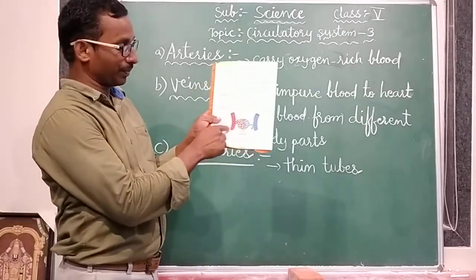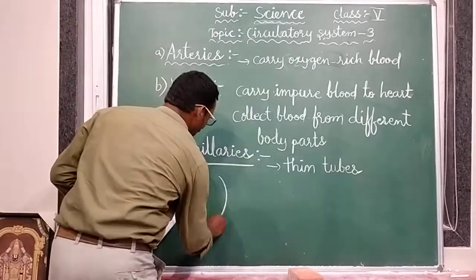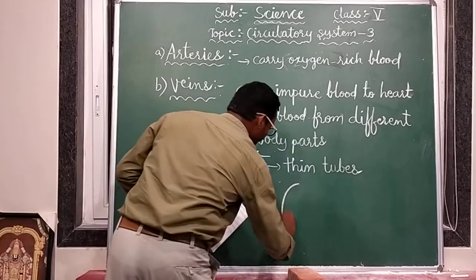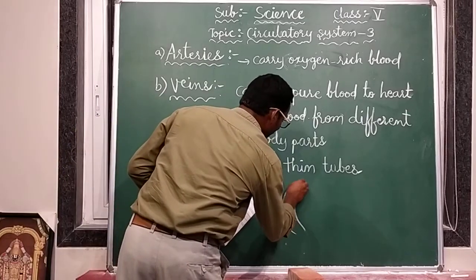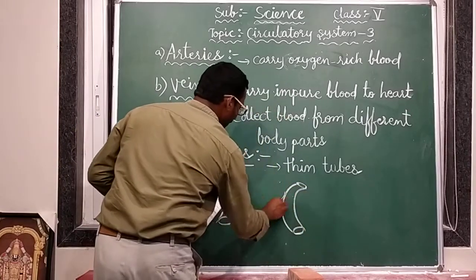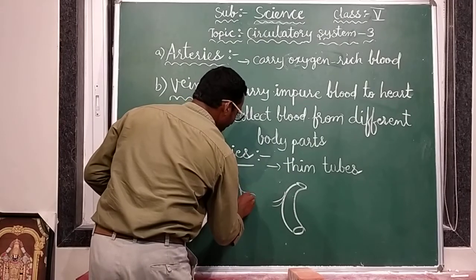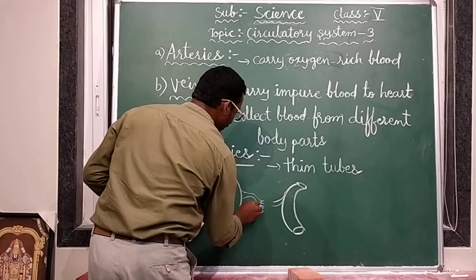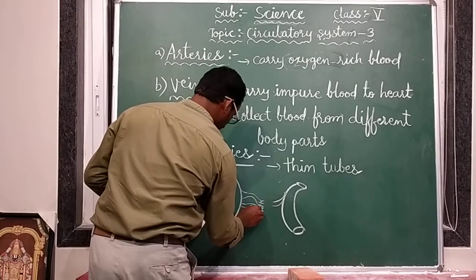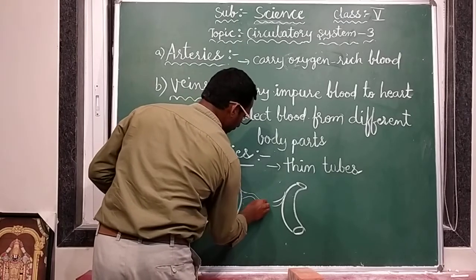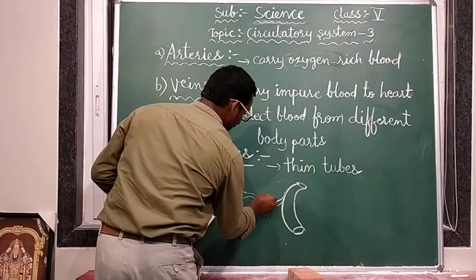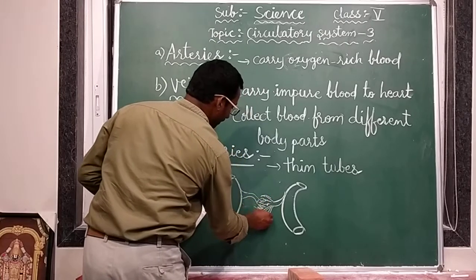See, suppose this is the artery tube, and this is the veins tube. They will come and change into small tubes and connect to each other like this.